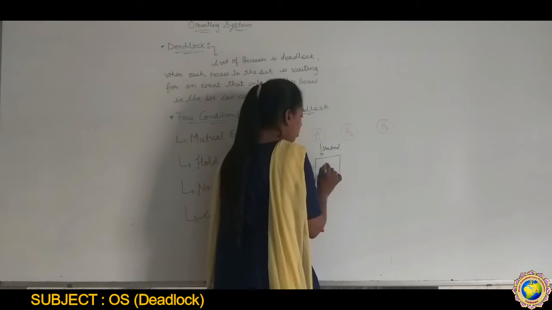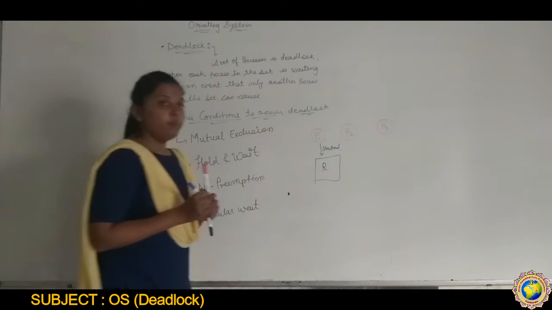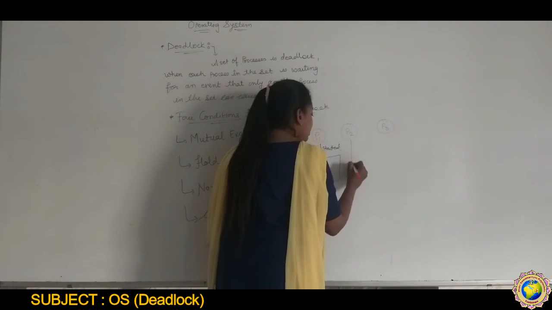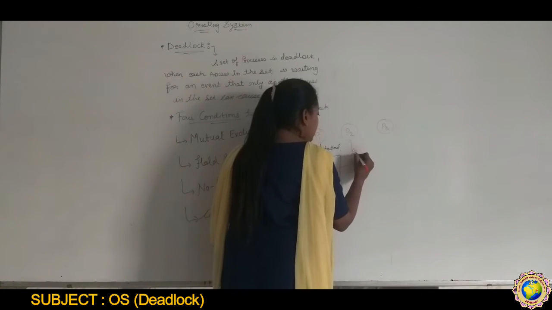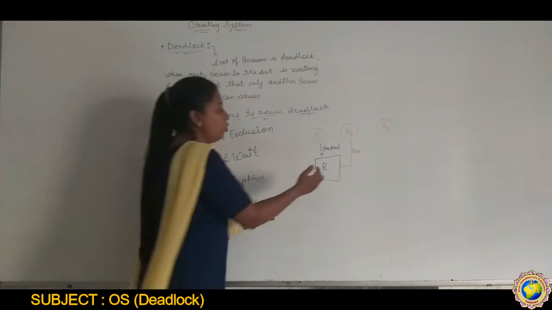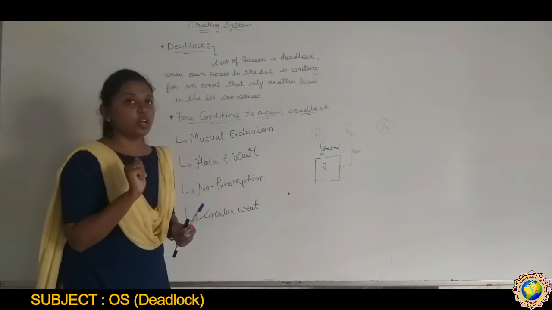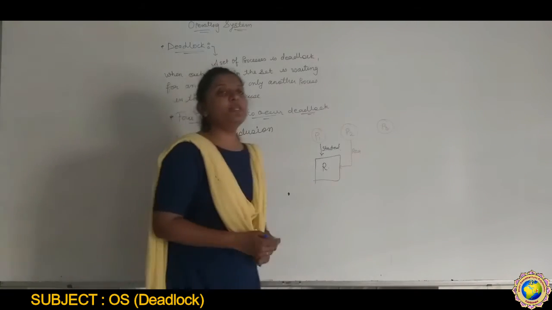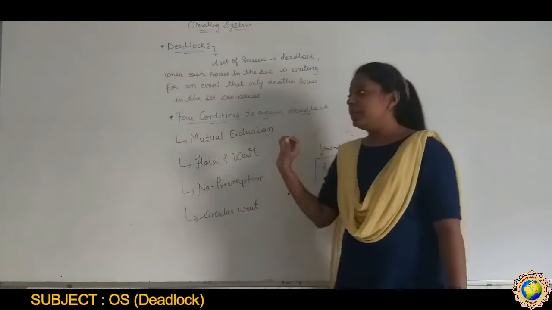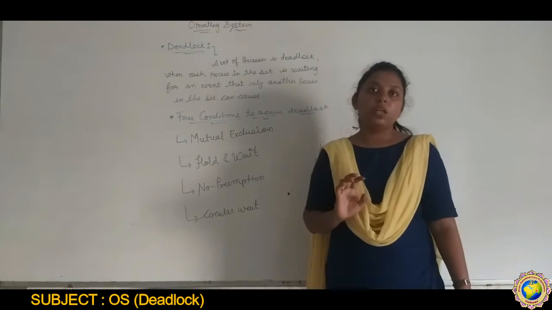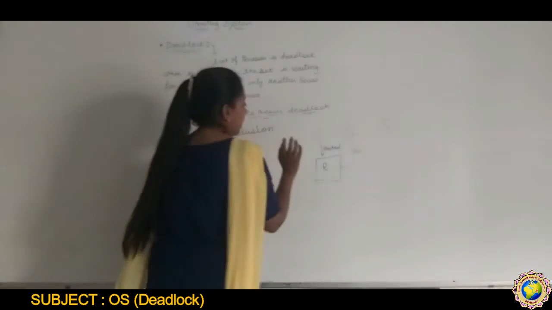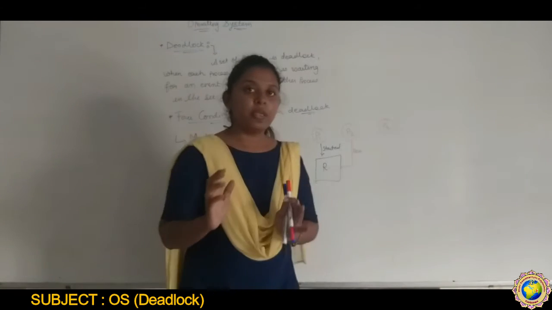And the resource is already allocated, but P2 is requesting to use this resource. So no preemption means what? We cannot forcefully deny any process. We don't forcefully release any process.